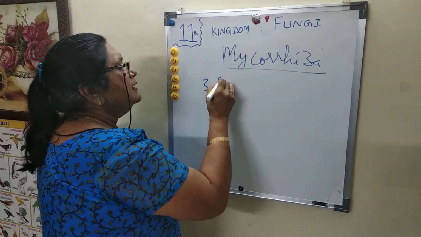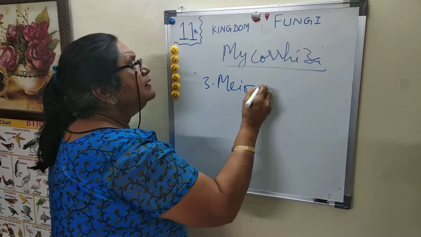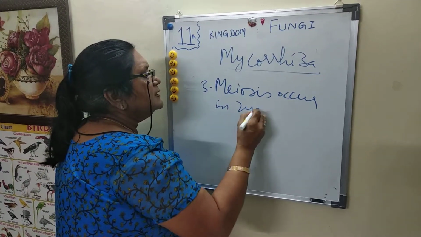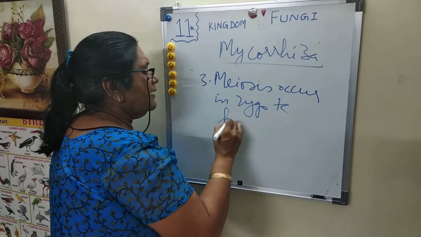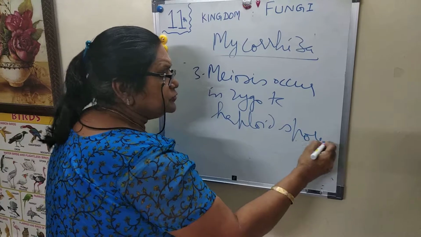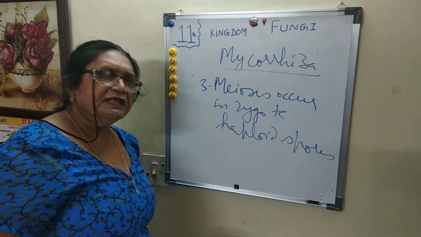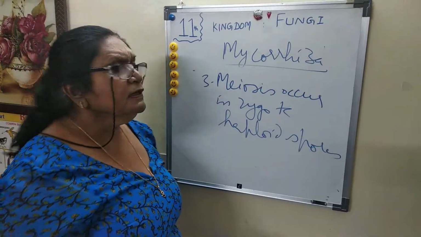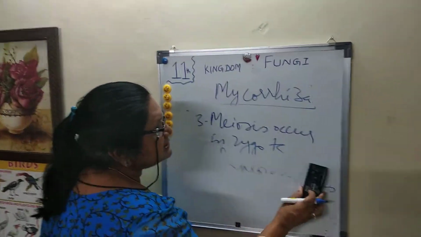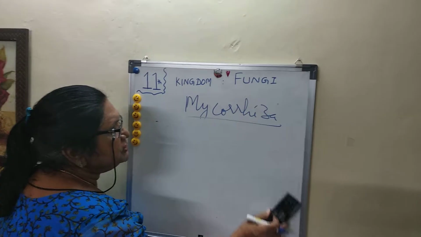Meiosis occurs in the zygote, resulting in haploid spores. So these are the 3 main steps. A question can be asked in the paper: what are the various steps in the sexual cycle of the fungi?